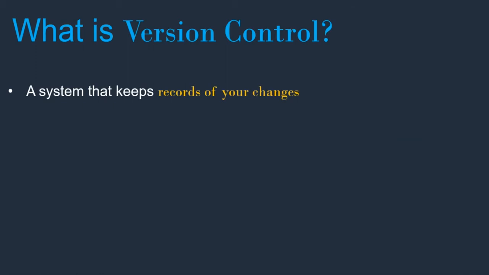A system that keeps a record of your changes. While you are writing your code, if you make any changes to your code, it tracks or records those changes. Let's take an example: I have written some code yesterday and today I have made some changes. Like this, every day I am modifying my code. But after one week, if I want to recollect what changes I made today, it is quite difficult. Why? Because whatever changes I made today are causing some issue, so I want to revert them. In this case, version control system works effectively. It remembers each and every change we have made to our code and when we made it.